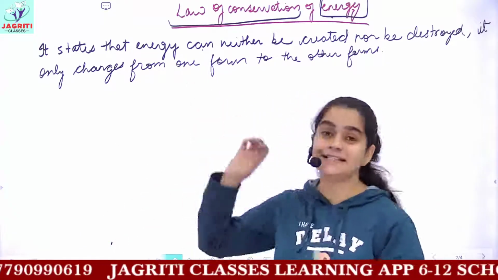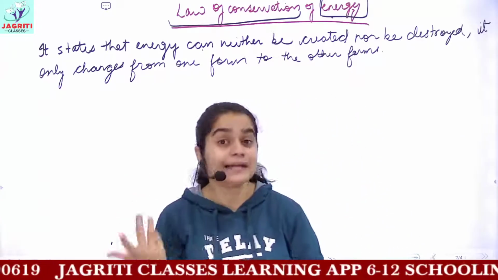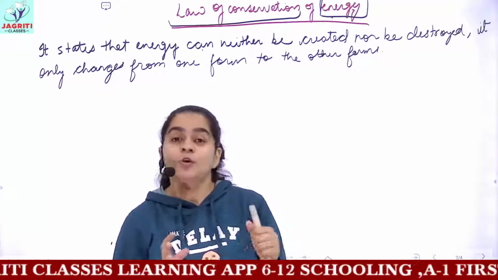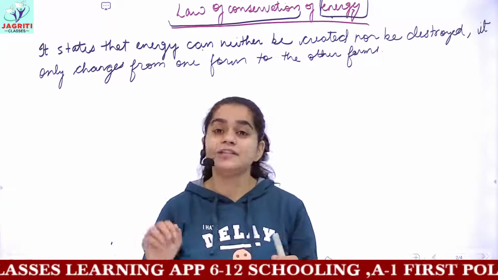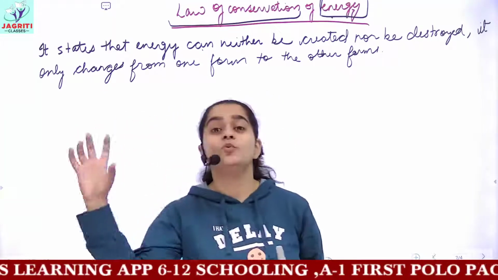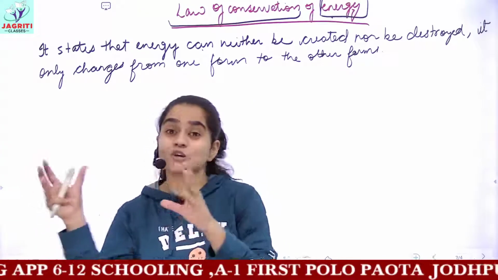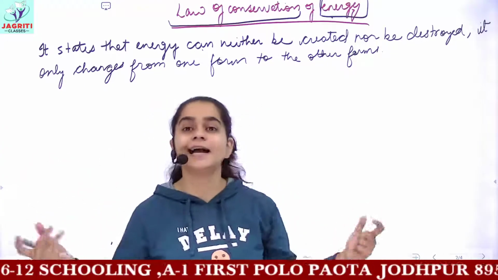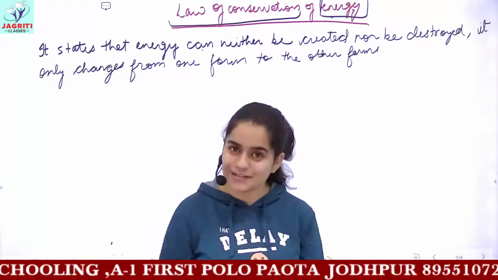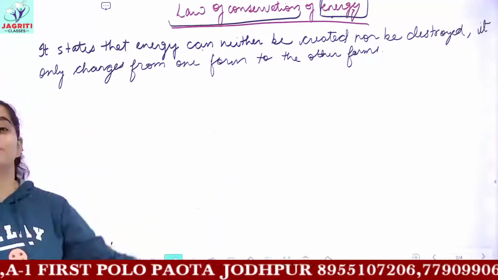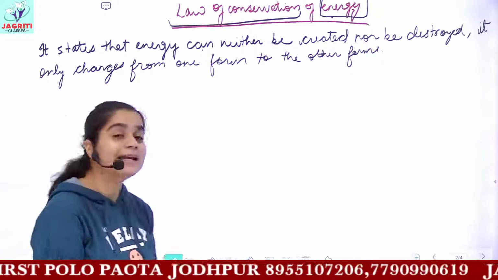So energy is neither created, you cannot create any energy as such, and you cannot destroy any kind of energy. What we do is, if I stop any moving object, the moving object has kinetic energy associated with it. So when I stop the object, I would say that I made its kinetic energy 0. Yes, probably if you do not know about the law of conservation of energy, you will agree to this.